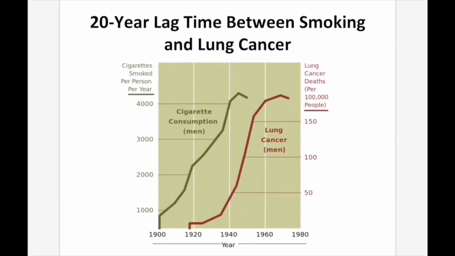Now in this graph, we can see how it lags. The time between when you smoke and when you get cancer seems to be about 20 years behind. So the first bar here on the left, this greenish bar, is the number of cigarettes that are consumed. And then the red is the chance of getting lung cancer. And you can see how they're pretty much correlated with each other. As the greeny brown goes up, the red goes up almost exactly. But there's this gap, this 20-year gap. So it looks like there's about 20 years for those cigarettes to settle into your body and promote the growth of cancerous cells.